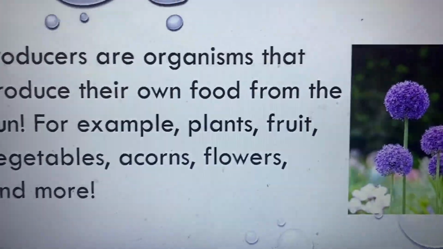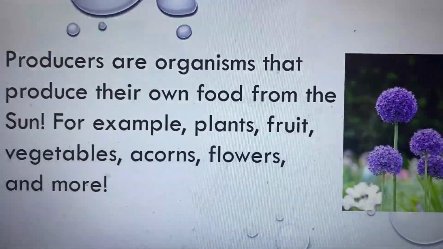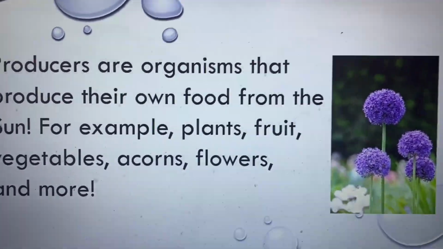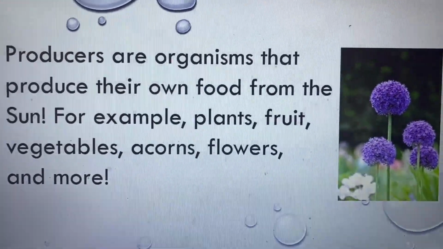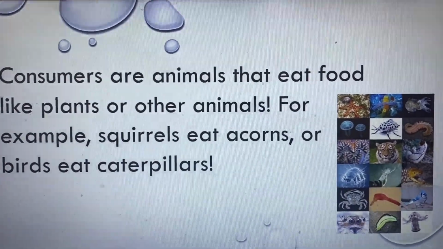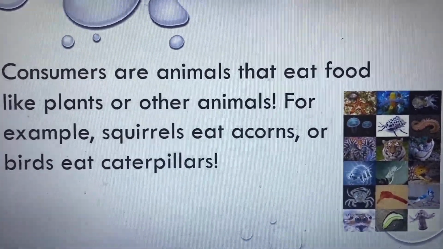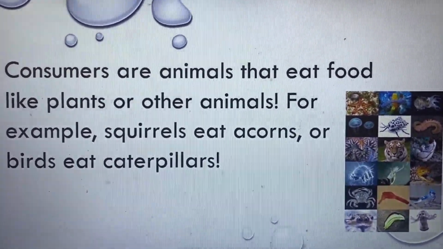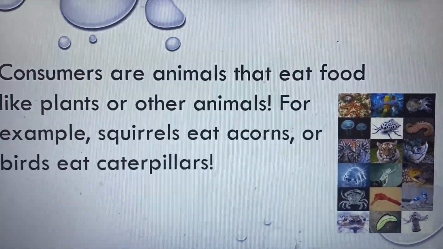Producers are organisms that produce their own food from the sun. For example, plants, fruits, vegetables, acorns, flowers, and more. Consumers are animals that eat food like plants or other animals. For example, squirrels eat acorns or birds eat caterpillars.